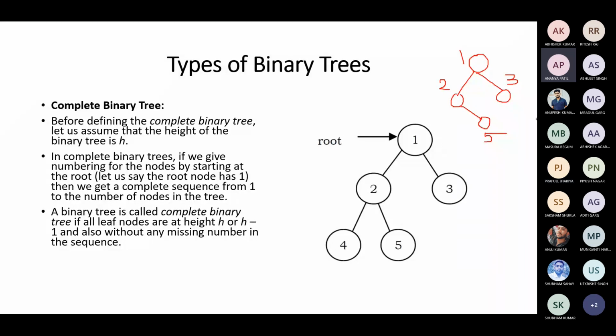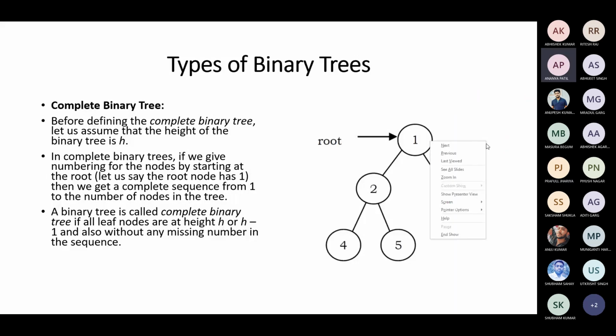Only at h minus 1. Okay. This is one of the logic, but if you don't like it, you don't follow it. Just remember that a complete binary tree is a binary tree in which all the levels except the last level should have all nodes filled, and in the last level the nodes should be filled from left to right, from as far left as possible. Then we can say that it is a complete binary tree.